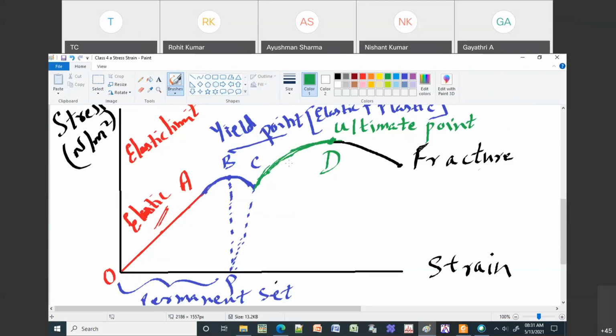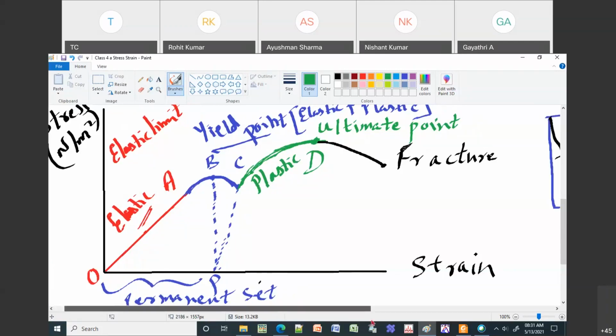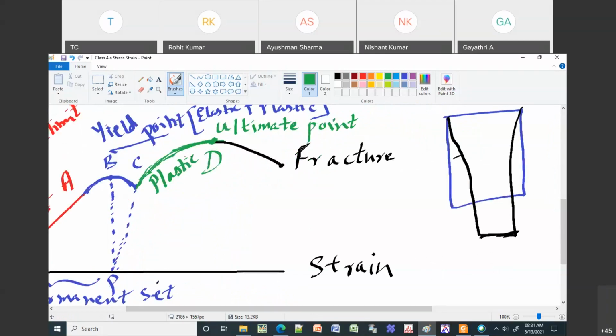From C to D, your material will be plastic in nature. Plastic in nature means it is not going to retain its original shape and size. It will have permanent deformation in its shape and size. These are some of the different points. As you keep increasing, your material is going to become thinner and thinner. If you keep increasing the strain, the stress, then what happens?